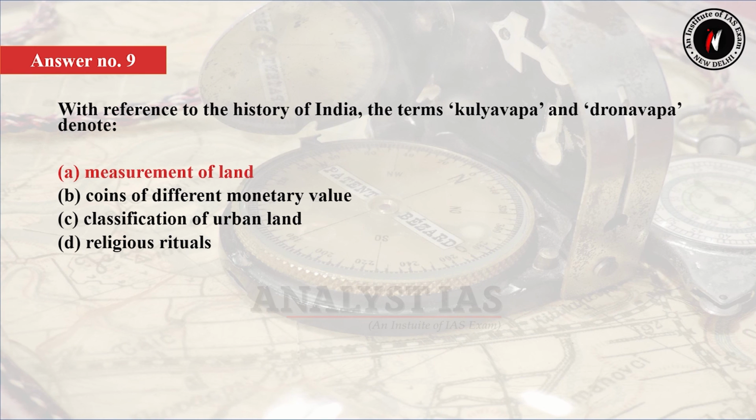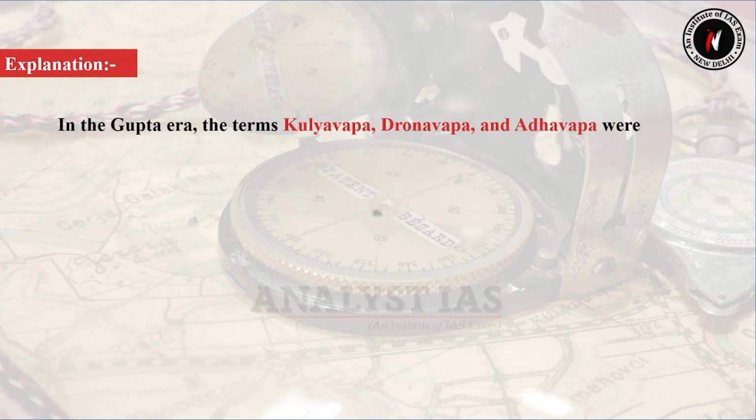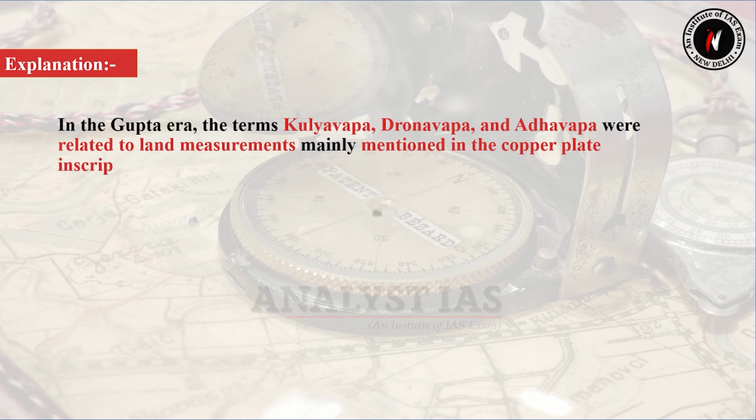So the answer of this question is option A. The terms Kulyavapa and Dronavapa denote the measurement of land. Let's see the explanation. In the Gupta era, the terms Kulyavapa, Dronavapa and Adhavapa were related to land measurements, mainly mentioned in the copper plate inscriptions that were found in Bengal.